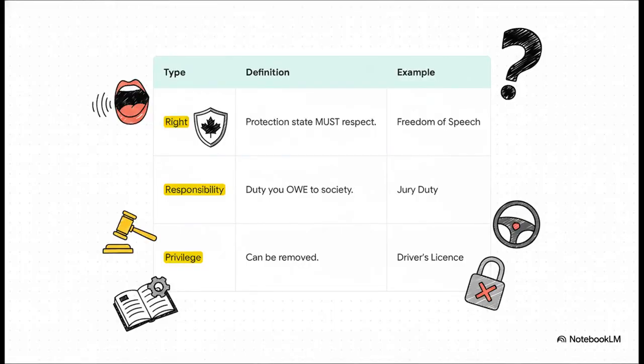Okay, this next part is super important for the test. You need to understand the difference between three key ideas: A right is a protection the government absolutely must respect, like your freedom of speech. A responsibility is a duty you have to society, like serving on a jury if you're called to. And then there's a privilege. That's something you earn that can be taken away if you don't follow the rules, like a driver's license. Getting that distinction down is key.